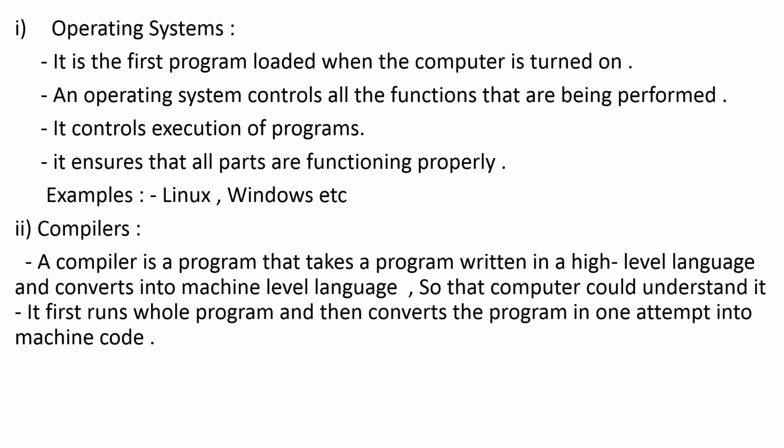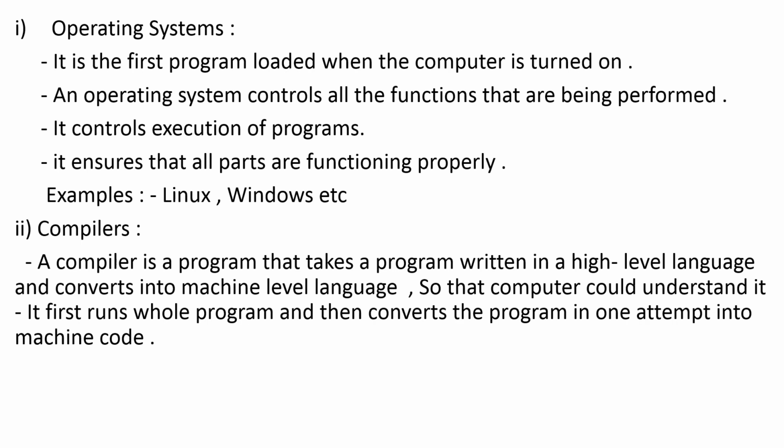So the compiler is a program that takes the program written by the user and converts it into the machine level language so that the computer can understand it, and it converts the program in one go.